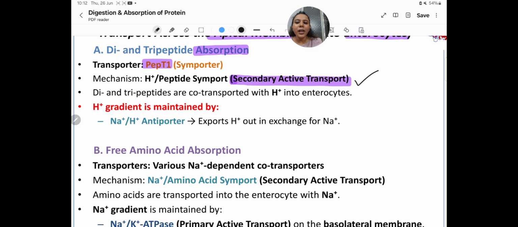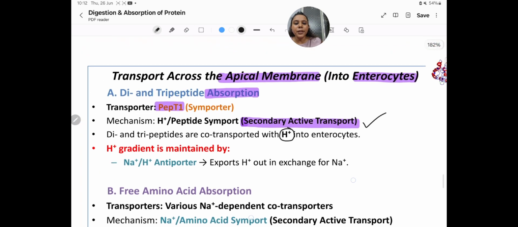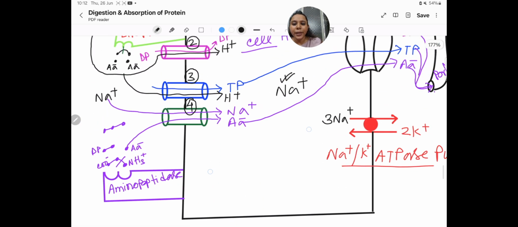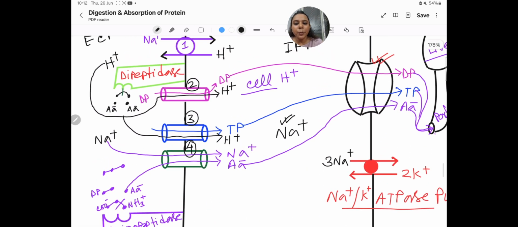Okay. Next, di and tripeptides are co-transported with H plus. That means these two transporters, dipeptide with H plus and tripeptide with H plus, are symport and secondary active transport, because these two systems, 2 and 3, are using the energy which is liberated by the sodium potassium ATPase pump.